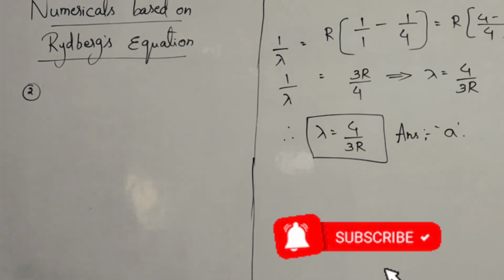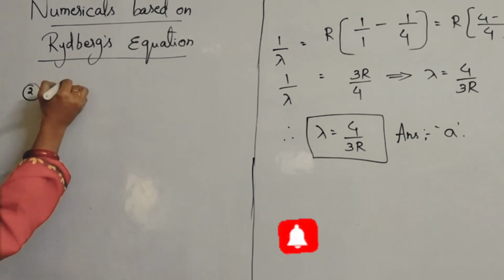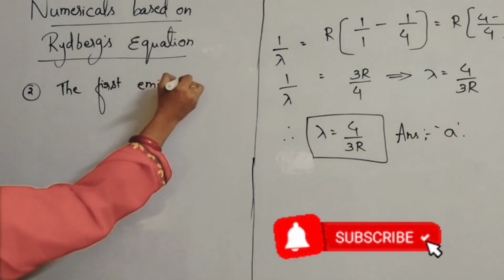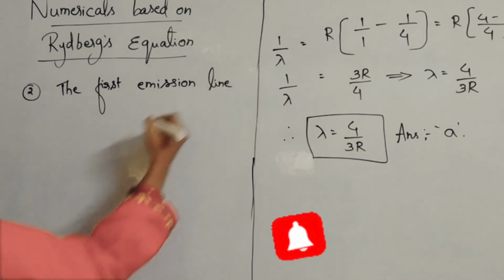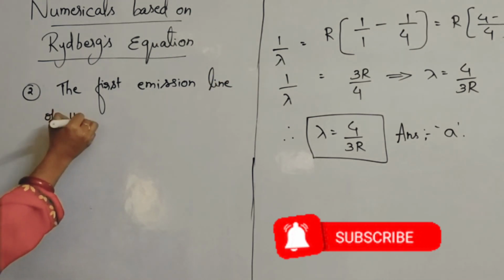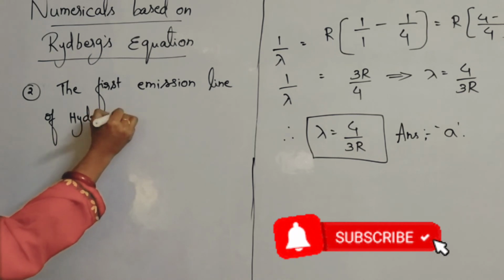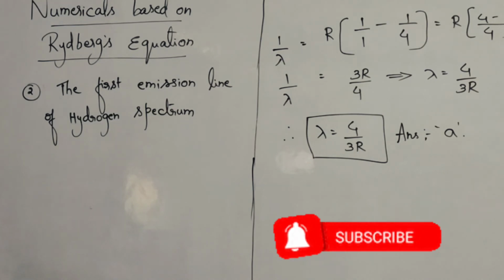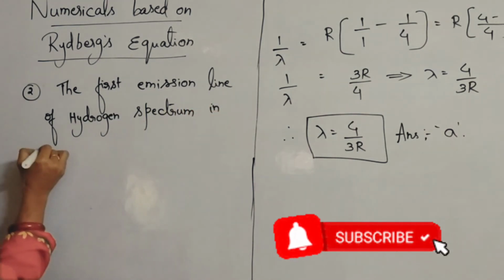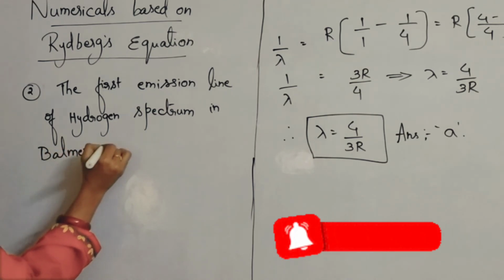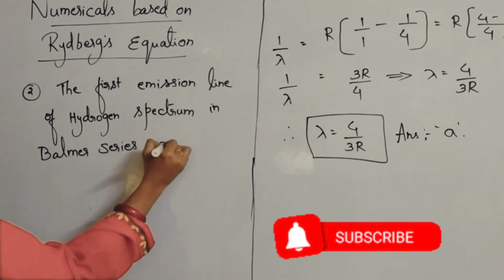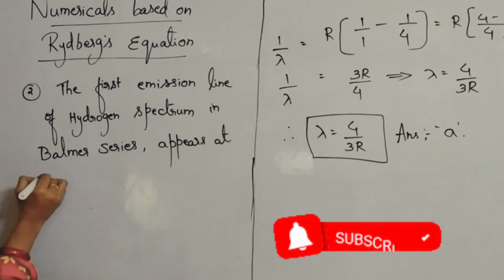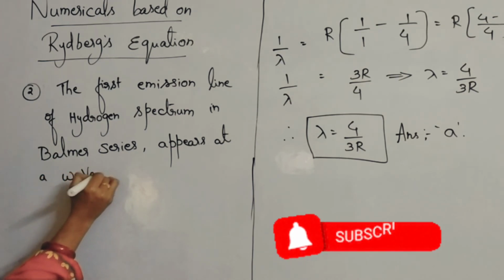The first emission line of the hydrogen spectrum in Balmer series appears at a wavelength of dash.